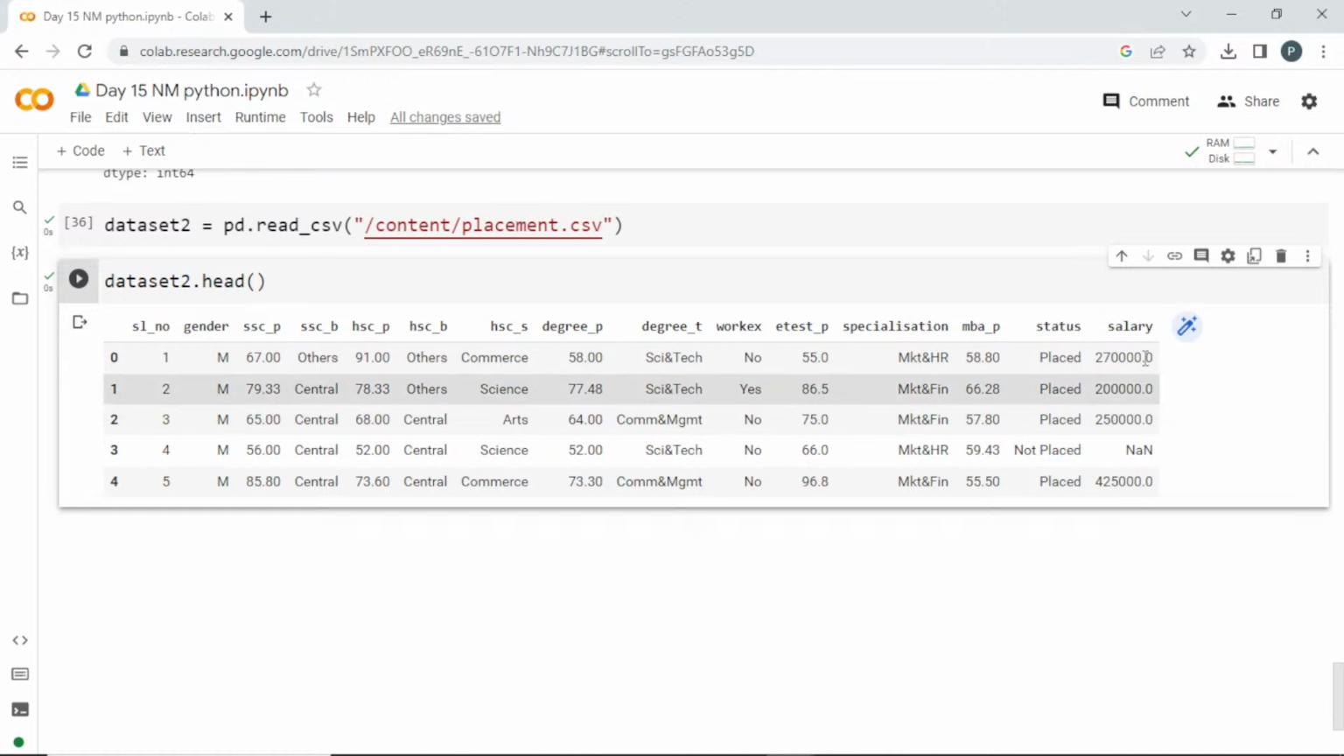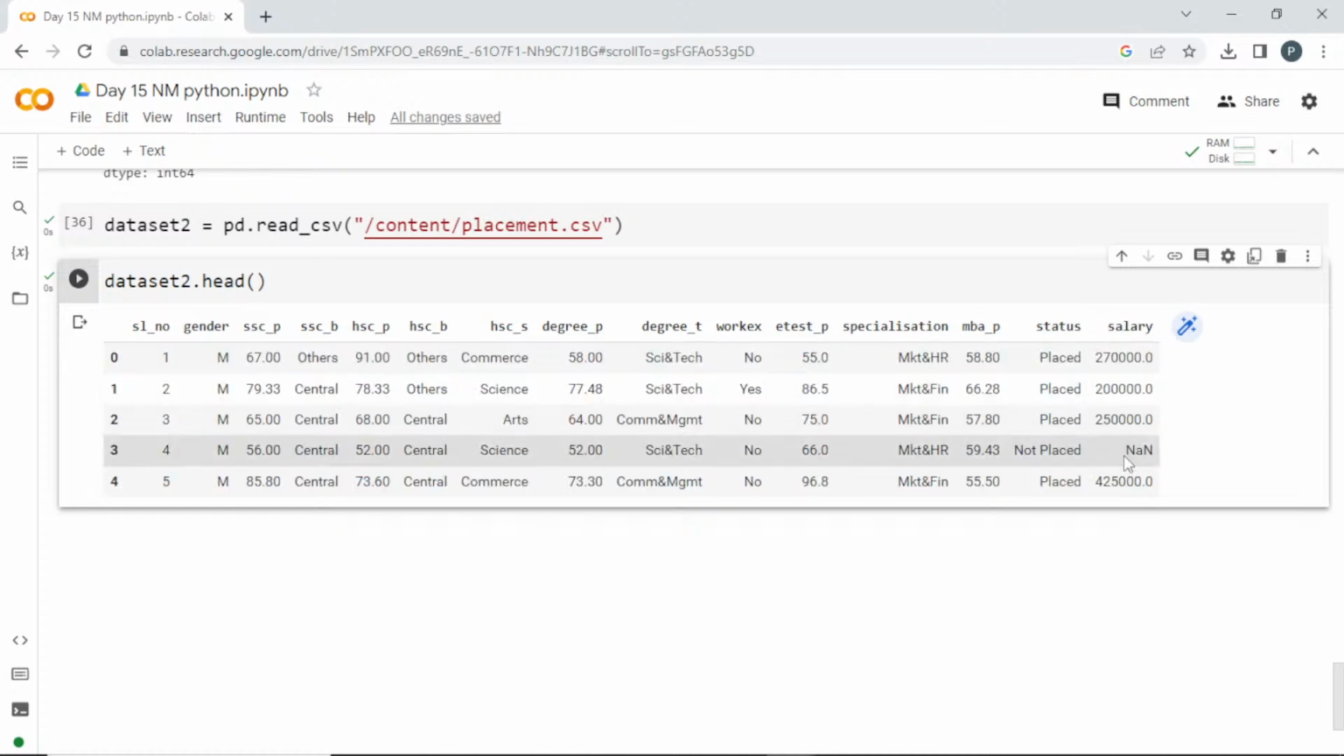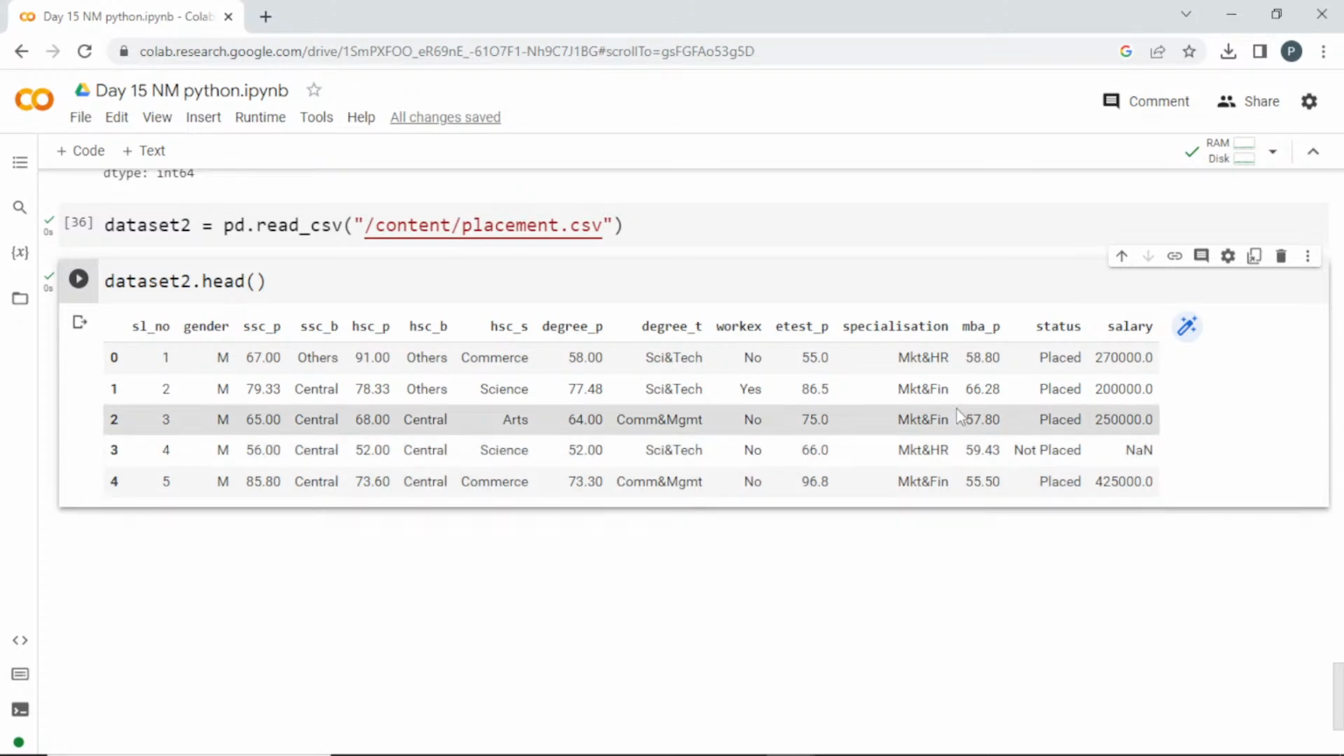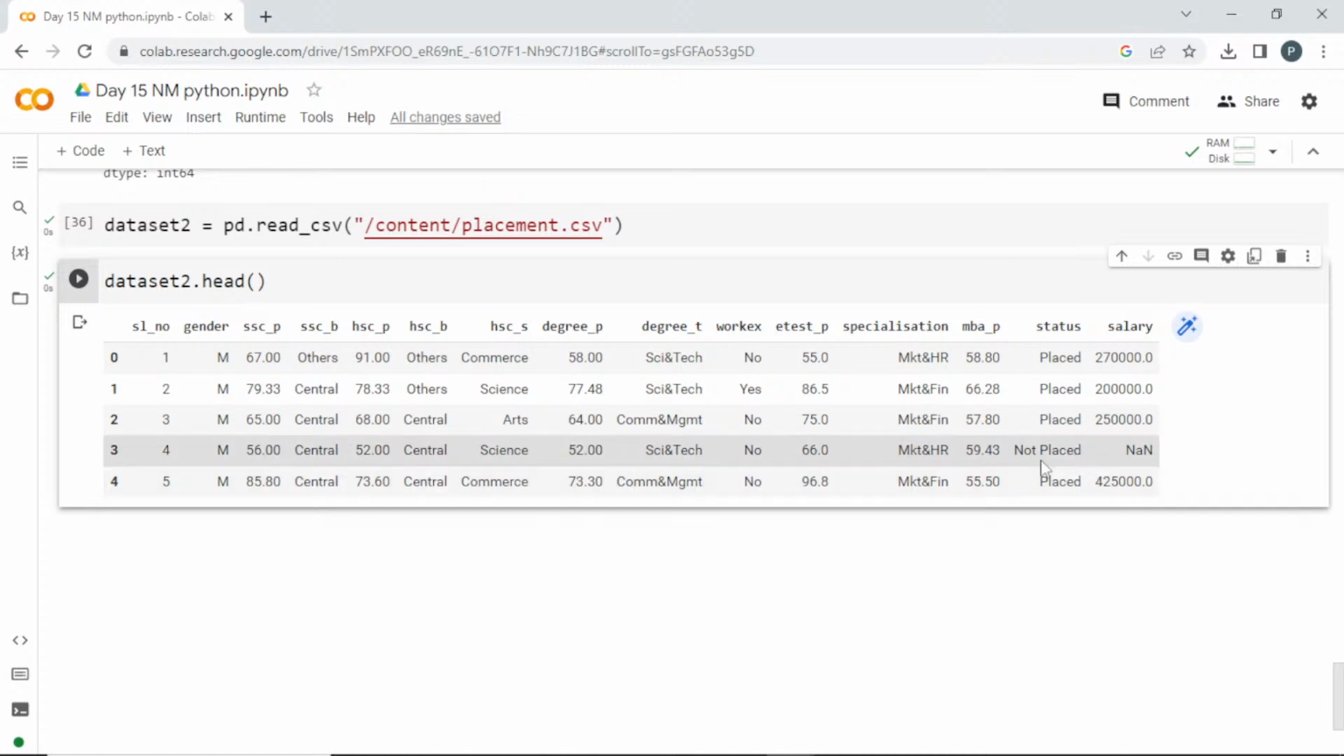Okay, guys, and see here in the salary column I can find a value in the name NaN. This NaN means null value. So actually I can see a null value here in the first 5 rows itself, but I don't know how many null values are in this data set. It means for the students who are not placed, it is actually NaN, but we are going to do something for this. I cannot leave it like this.